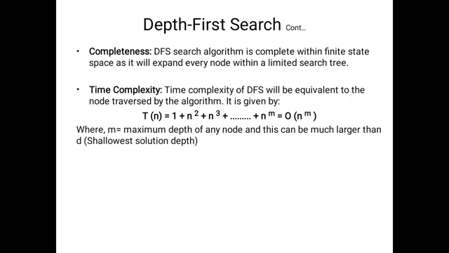Here in this recurrence relation the lower bound is 1, the upper bound is n power m. So we decide the time complexity of DFS is big O of n power m, where m is the maximum depth. The depth first search completely depends on the depth of that particular path.